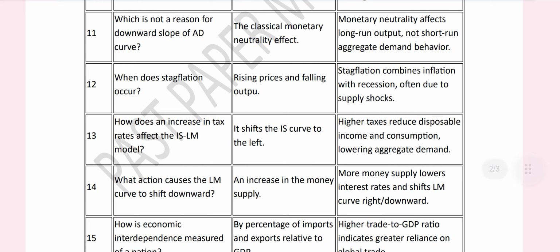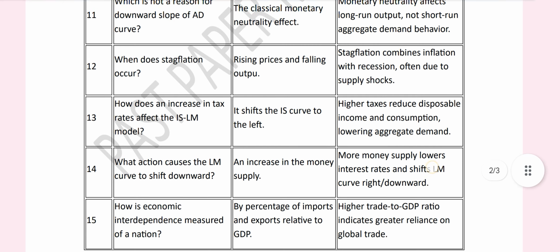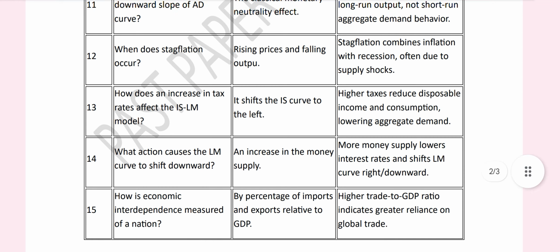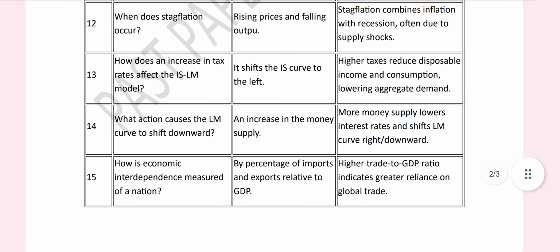Question number 12 is, when does stagflation occur? Rising prices and falling output. Stagflation combines inflation with recession, often due to a supply shock.